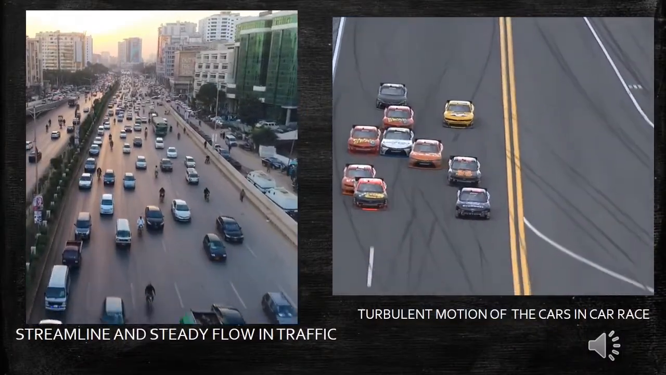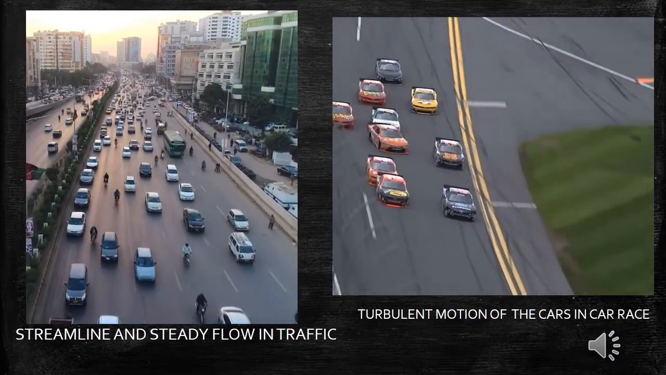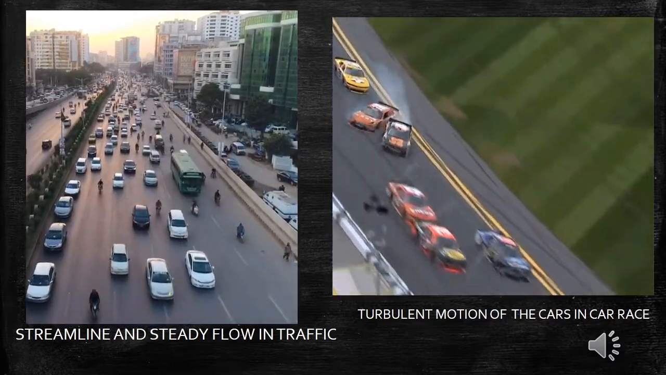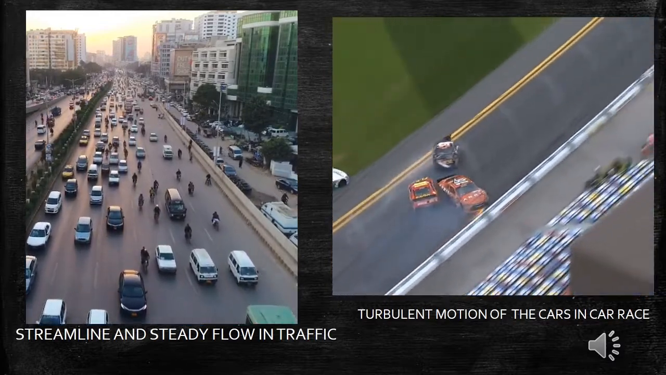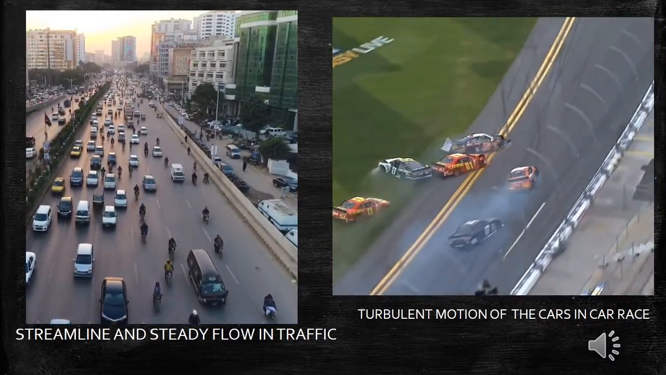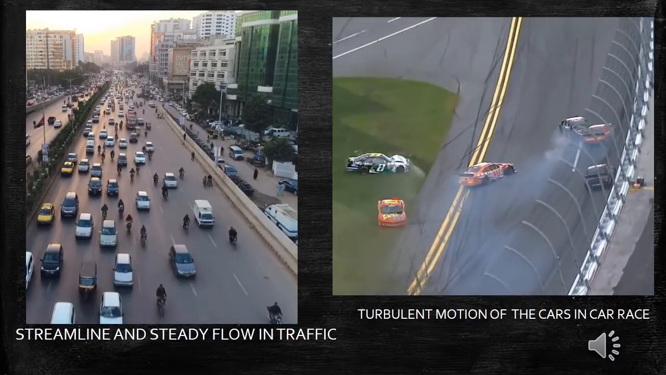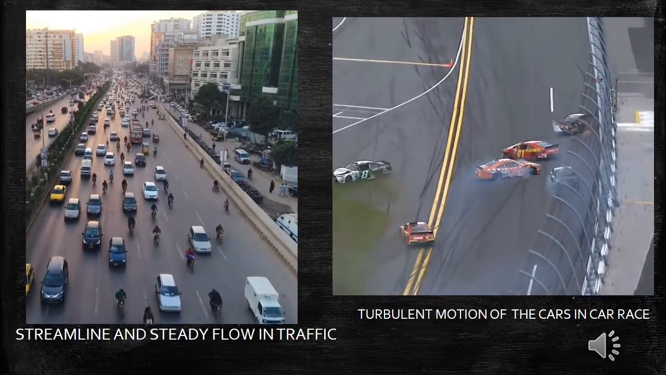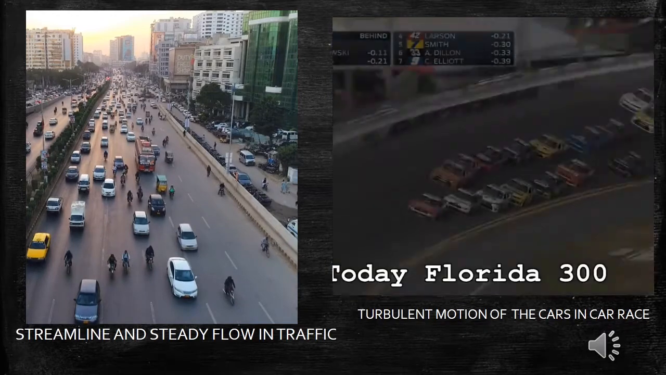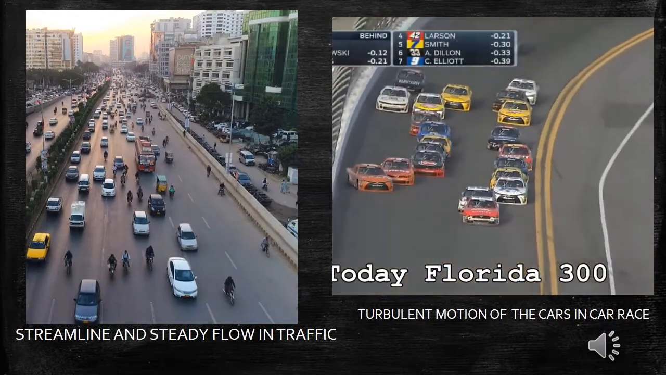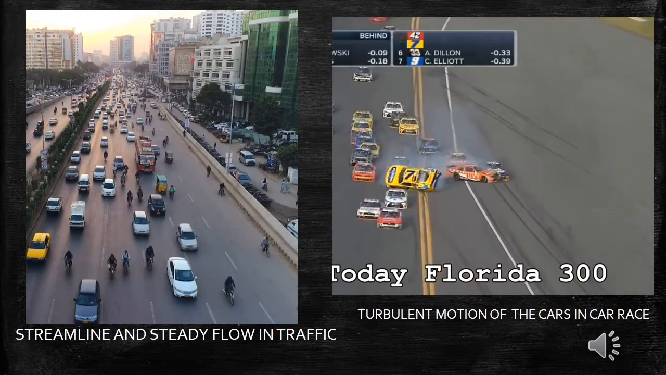Now we could understand the streamline flow and turbulent flow by observing the traffic on the road. Look at the first clipping. The speed of all the vehicles is the same. The vehicles moving in the straight line have the same speed. That's why the traffic movement is steady and it is called streamlined.